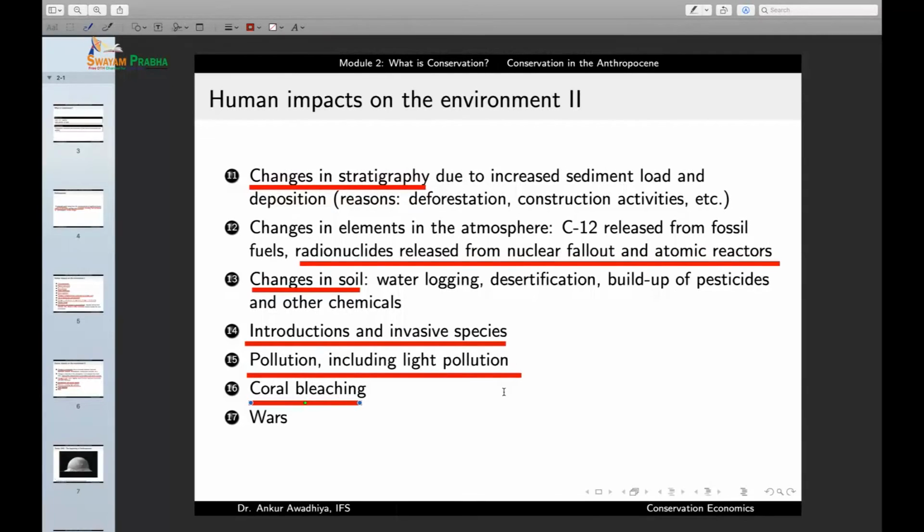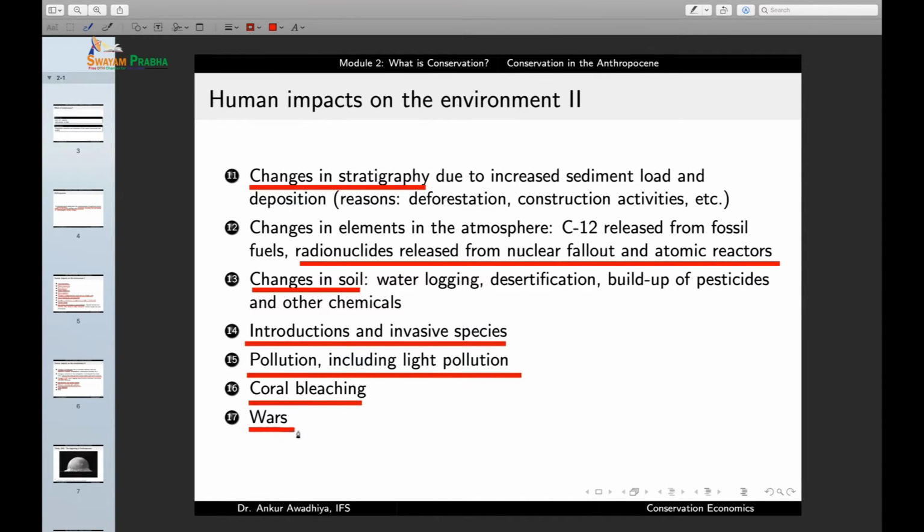Now, corals, or coral reefs, are those formations that support a number of other species, because fishes can lay their eggs inside these corals. A number of other organisms can find their safety inside these corals. So, corals are very important formations for biodiversity. And when coral bleaching occurs, we also observe a rapid and a massive decline in biodiversity in those areas. And coral bleaching is also another human impact on the environment.